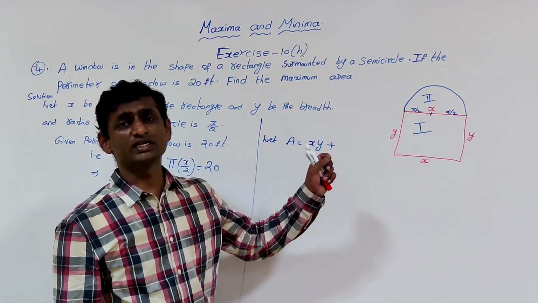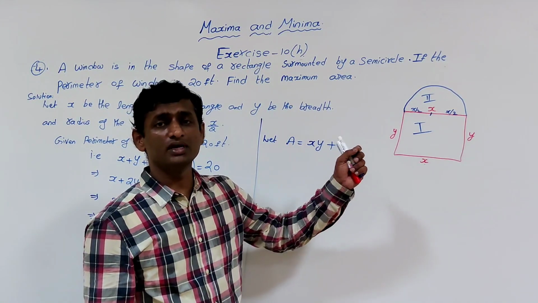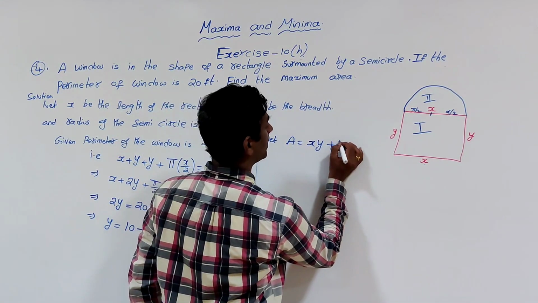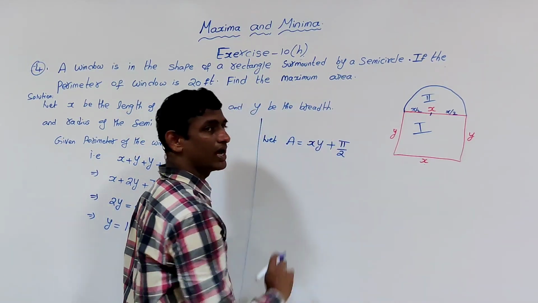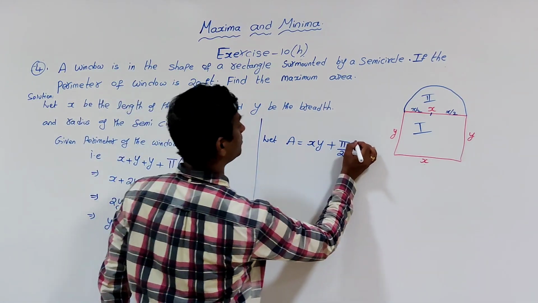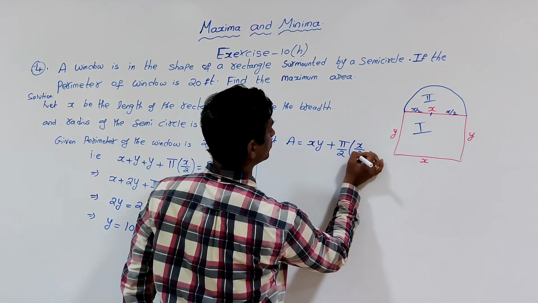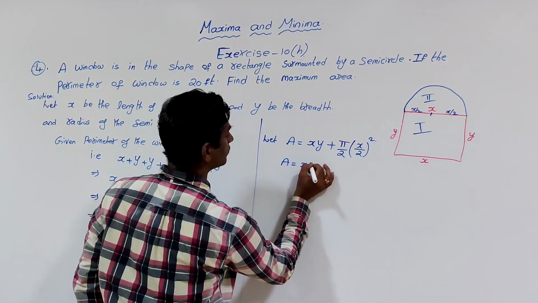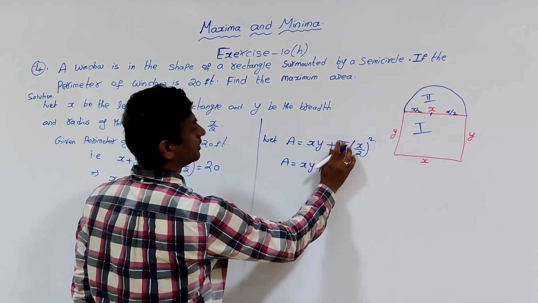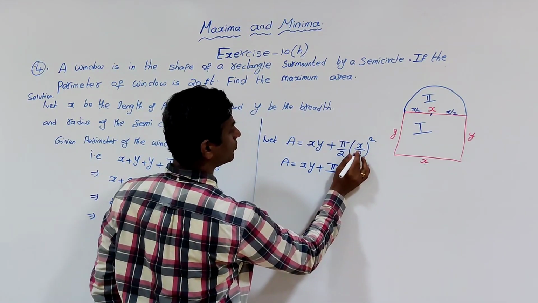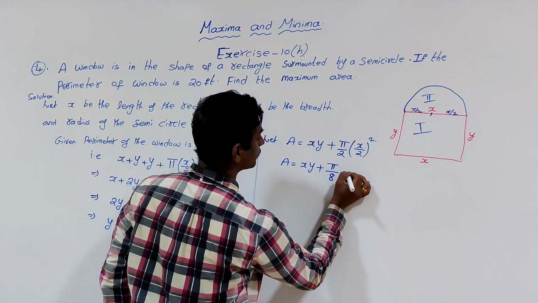As the area of a circle is pi r square, the area of the semicircle is pi by 2 r square. But what is r? x by 2. So this will be x by 2 whole square. So area is equal to xy plus pi by 2 into x square by 4, which means pi by 8 x square.